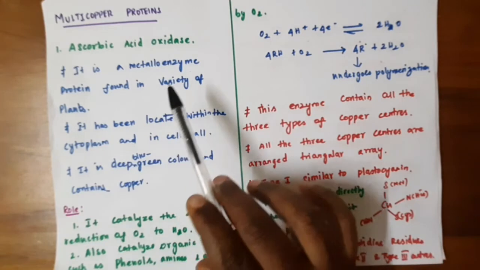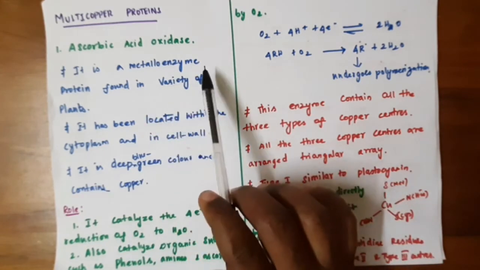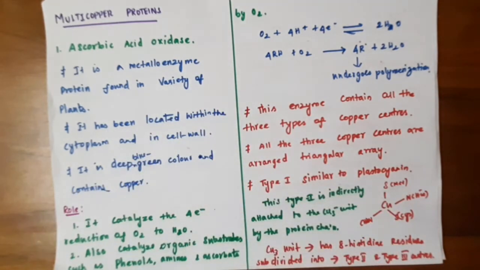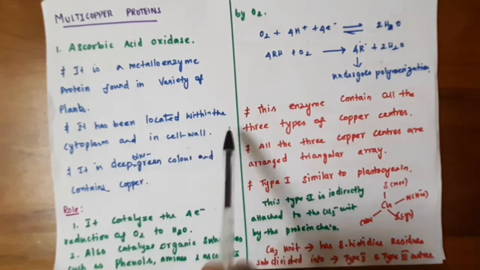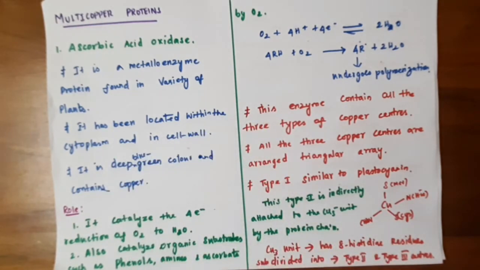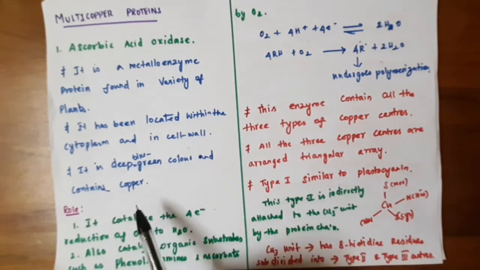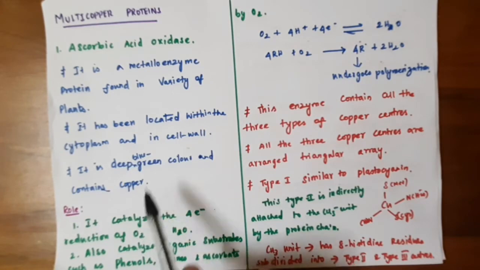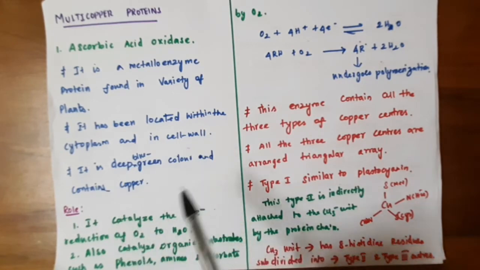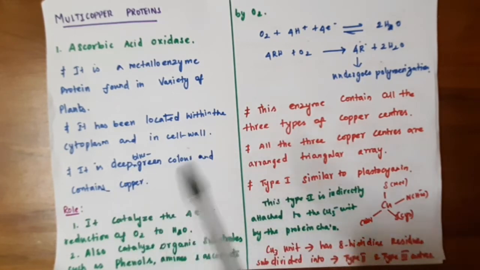So ascorbic acid oxidase is a metalloenzyme protein found in a variety of plants. Mainly it is located in the cytoplasm and the cell wall of the plant material. This multi-copper protein is a deep blue-green color and contains copper. The deep blue-green color is due to the presence of all three types of copper centers.